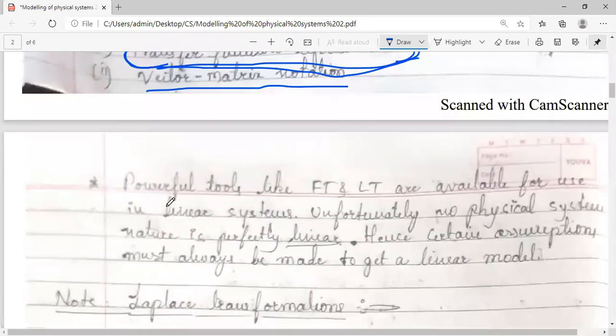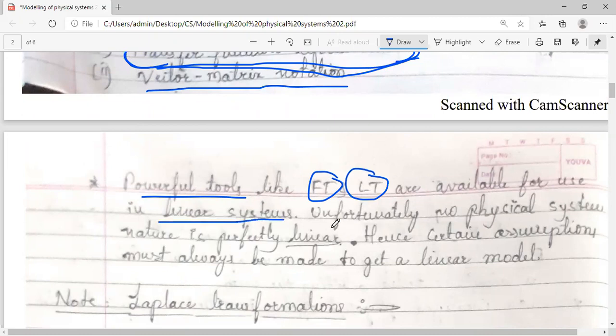Now, some tools are available, like the Fourier transform and the Laplace transform. These are available in order to analyze linear systems for mathematical modeling. Unfortunately, in practice, no physical system in nature is perfectly linear. If I tell you the temperature of Bijapur city, whether it is linear, no, you can't predict it, because it is not at all increasing or decreasing linearly.